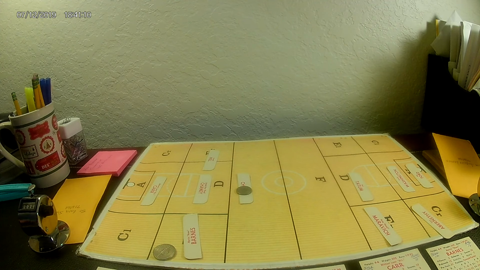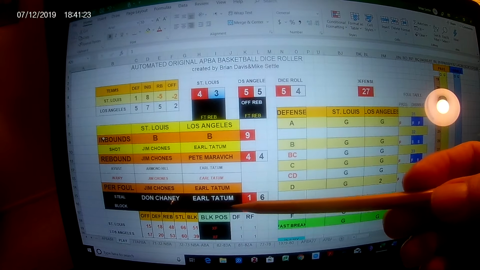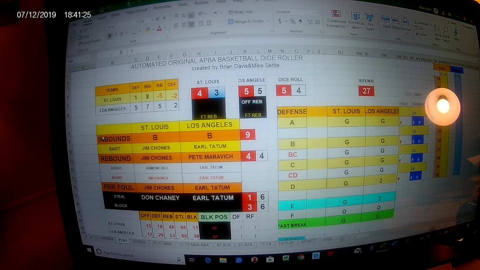We're going to hit the play chart. He's going to try to dribble to C. He'll have to shoot it after this one. 2 dribbles is it. And it's a steal. Look what happened. I hit F9. Look what came up here. Earl Tatum with the steal. As if I didn't have to stop and show you on the video for the viewers on YouTube, I would have done that real quick. The action happens just as fast or faster than it would in real life. But Tatum with the steal. So that substitution for Earl Tatum helped.